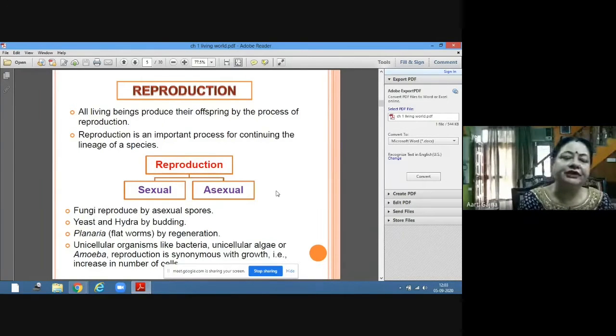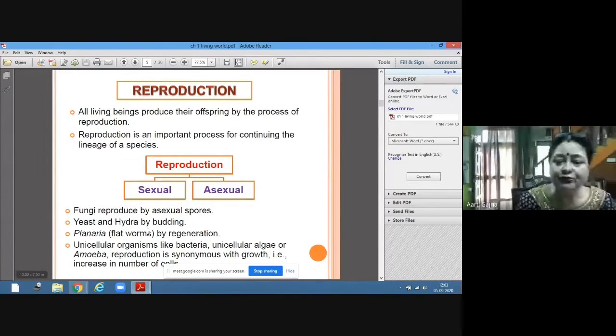Sexual is where two parents are required and there is mixing of genetic material, formation of gametes, fusion of those gametes, and the formation of the zygote. In asexual reproduction, by mitotic cell division, simply the parent cell divides and gives rise to the new organism in case of unicellular organisms. Asexual modes are of different types, but in asexual only one parent is required, and genetically, the progeny is similar to the parent.